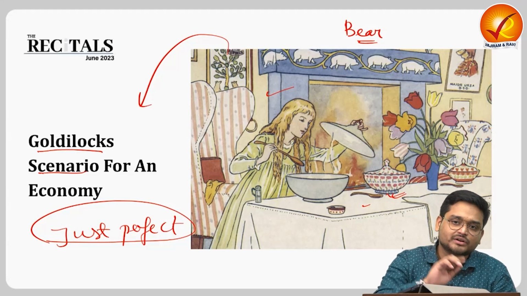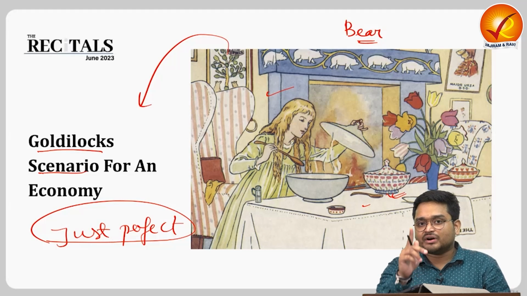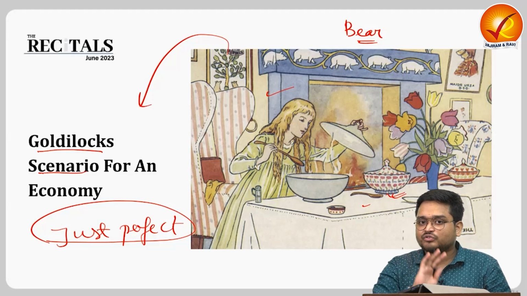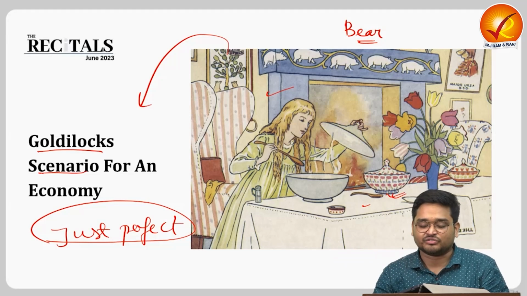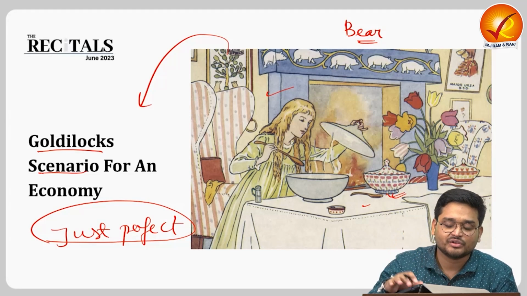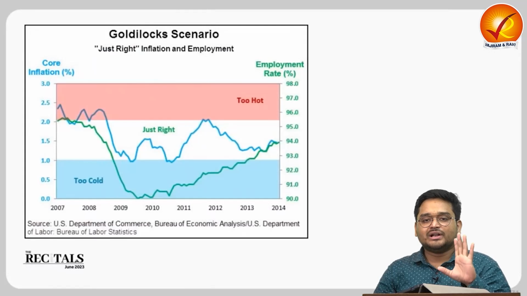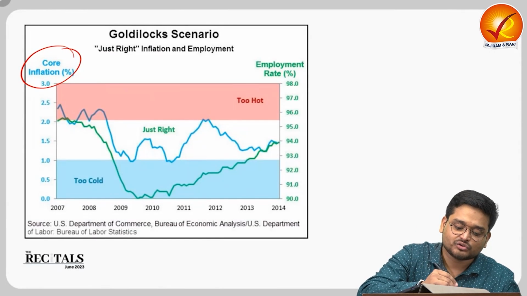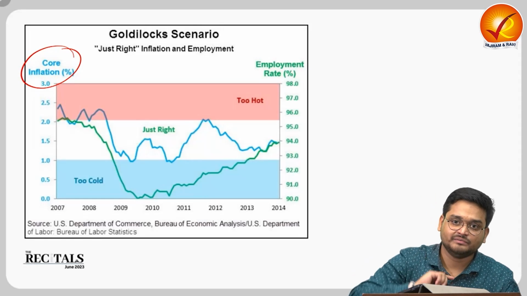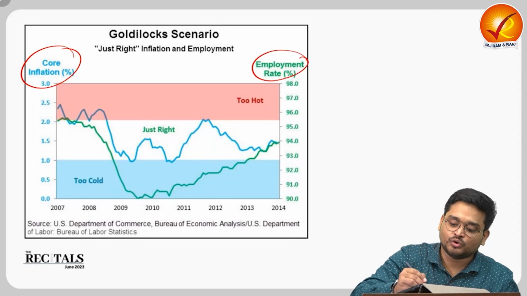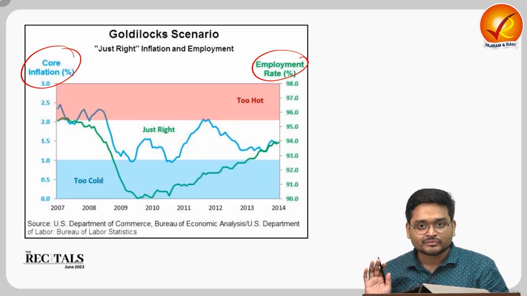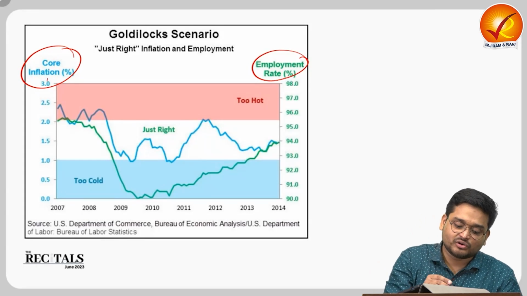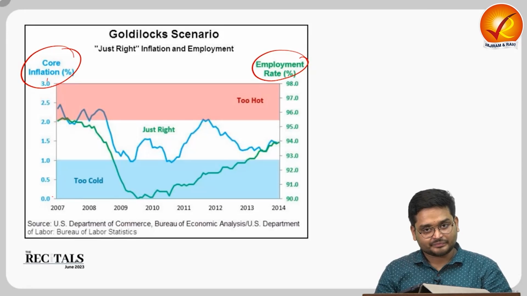Now this is your homework. Please look at what a Goldilocks zone is with reference to your geography or science and technology. Now for our economics, we have to understand that the Goldilocks scenario is a condition when there is not too much high inflation, not too high an unemployment rate, right? Or it is also not too low inflation, right?